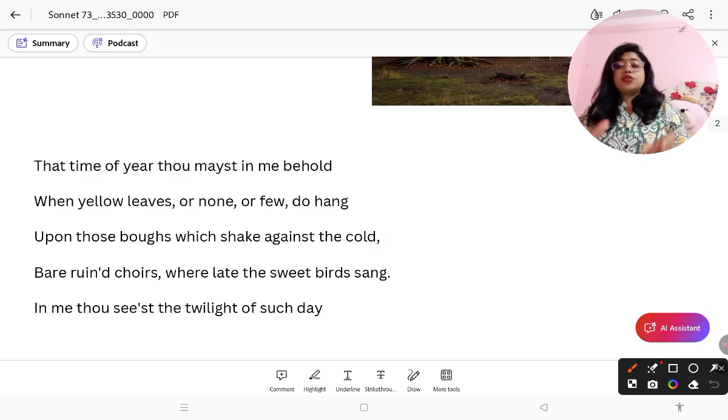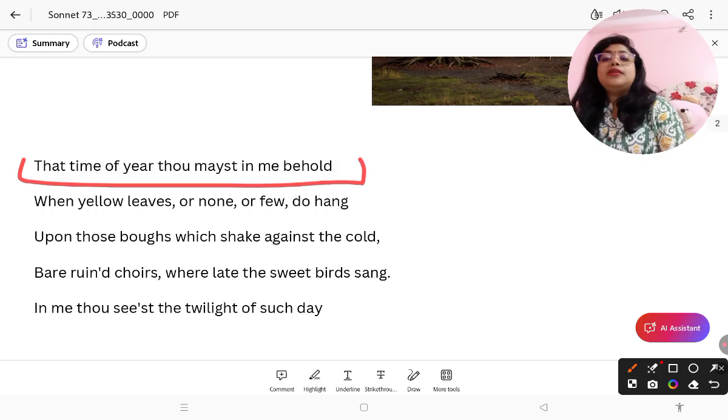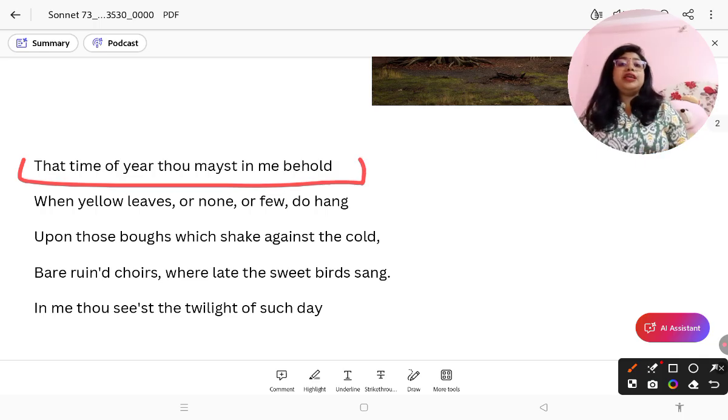Therefore we take the first line of the sonnet as the title. So the name of the sonnet is, That time of year thou mayst in me behold.